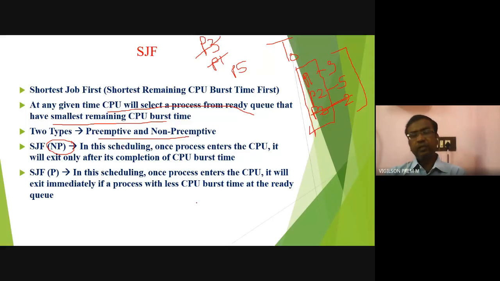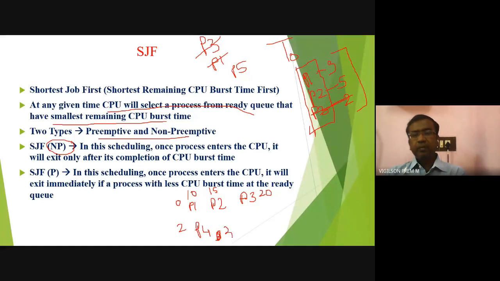See, listen carefully. One small example I am giving. At time 0, process P1, process P2, and process P3 are there. At time 2, or after 2 seconds, one new process is coming, that is P4. So P1's CPU burst time is 10, P2's CPU burst time is 15, P3's CPU burst time is 20, and P4's CPU burst time is 3. Consider this.